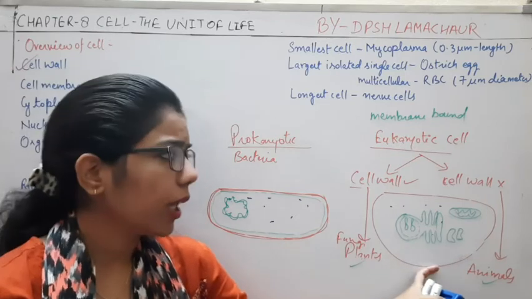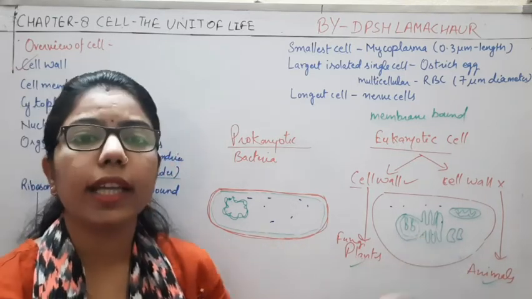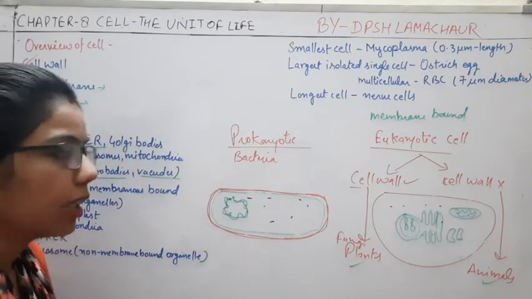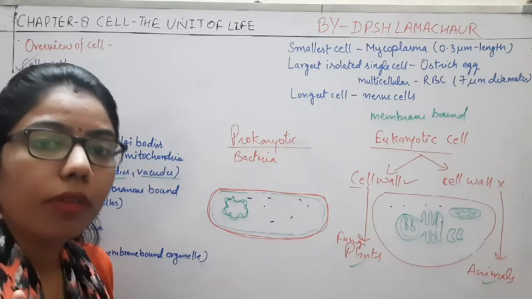When we talk about eukaryotic cells, all the organelles present inside have a membrane. But the organelles present in prokaryotic cells do not have any kind of membrane.